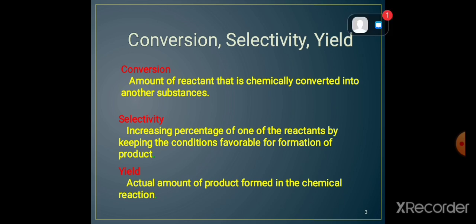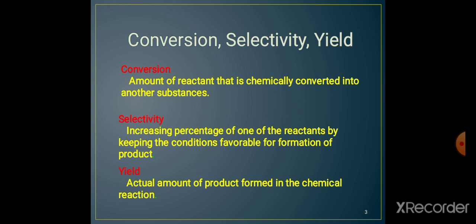Selectivity is increasing the percentage of one of the products by keeping the conditions favorable for the formation of that product. If A gets converted into B and C, and we want only the product B, we have to keep the conditions favorable for the formation of the desired product. Increasing the percentage of the desired product is called selectivity.